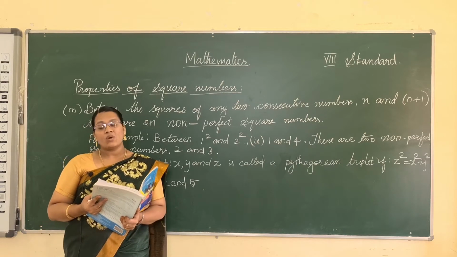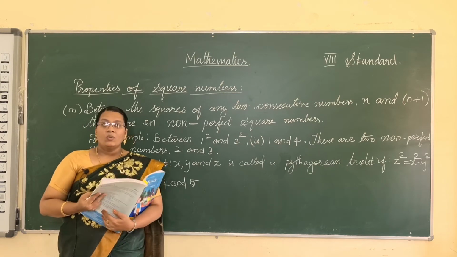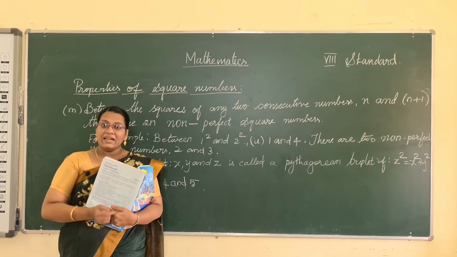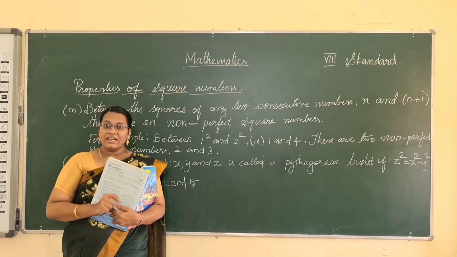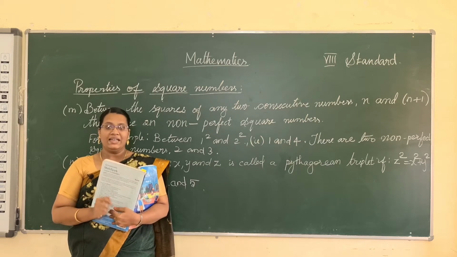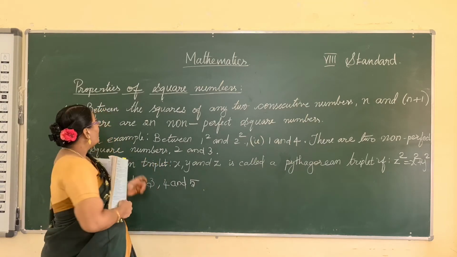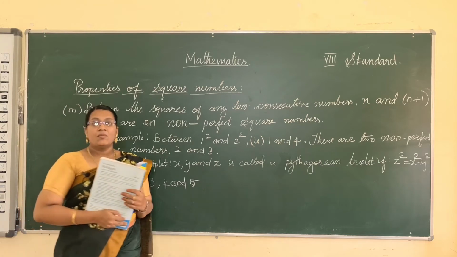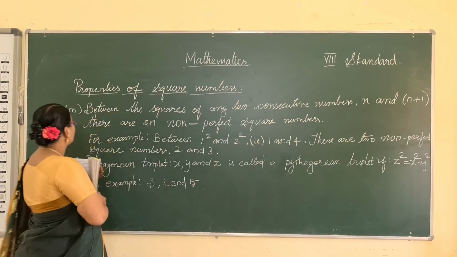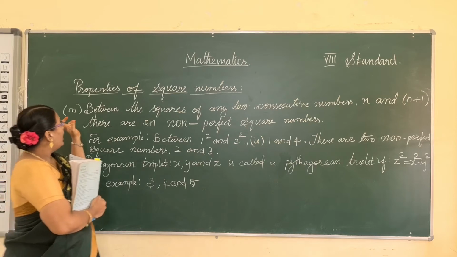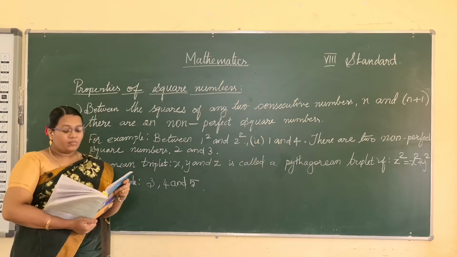In a previous class we have learned the square. What is the meaning of square? Square means a number multiplied by itself. Any number multiplied by itself is called the square. And also we have learned the properties of square numbers. So what did we learn about the properties of square numbers?